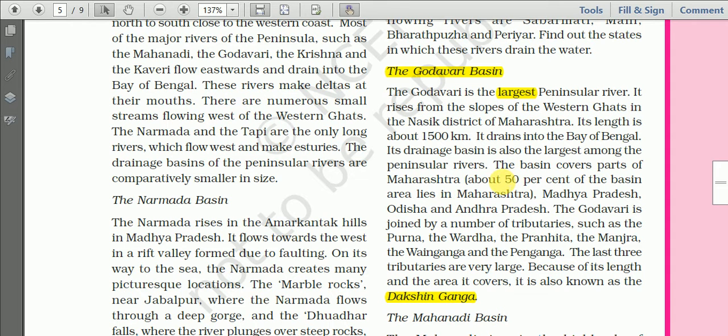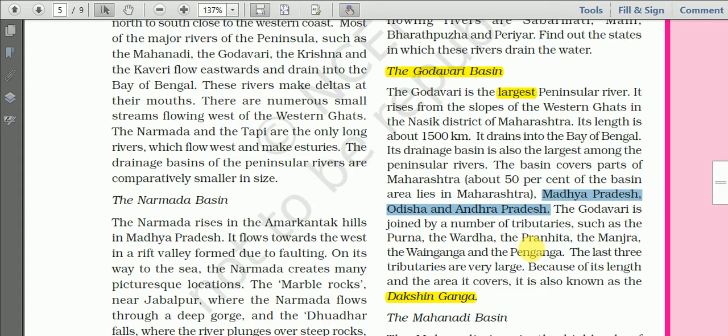About the length of the Godavari Basin, it is about 1,500 kilometers long, and about 50% of the river basin area lies in Maharashtra. Other states which are drained by the Godavari Basin are Madhya Pradesh, Orissa, and Andhra Pradesh.